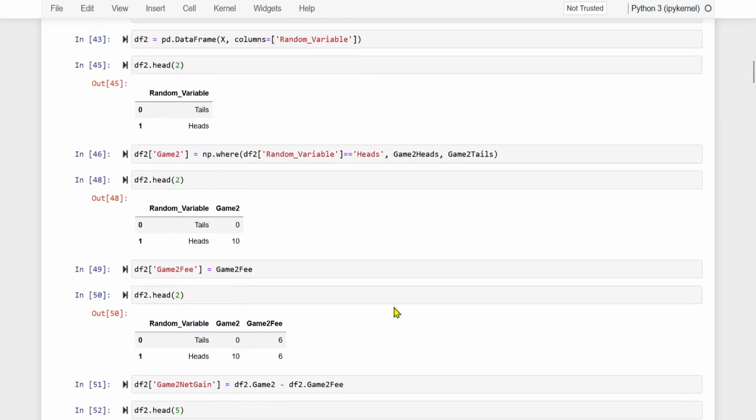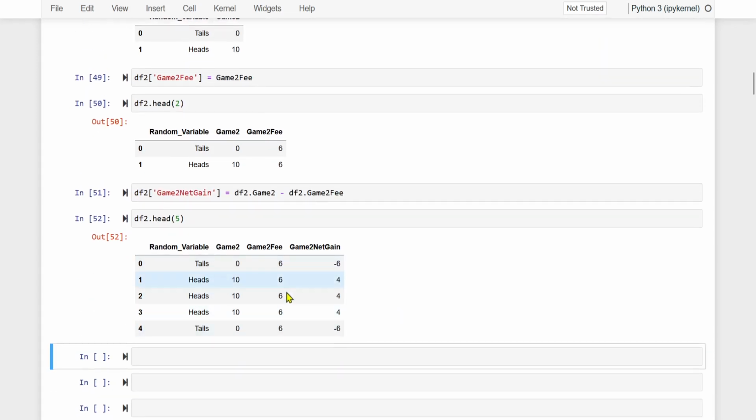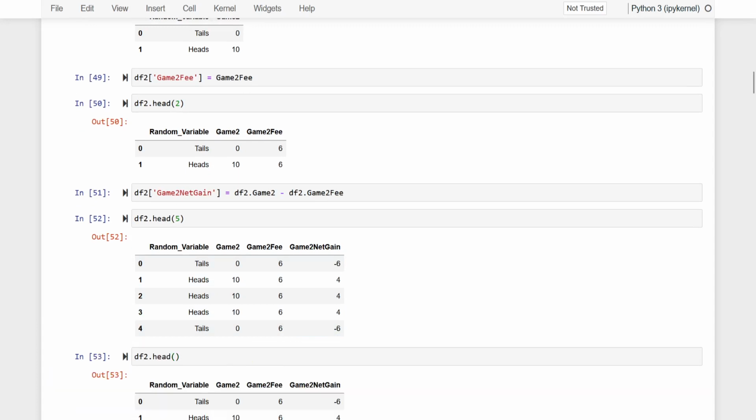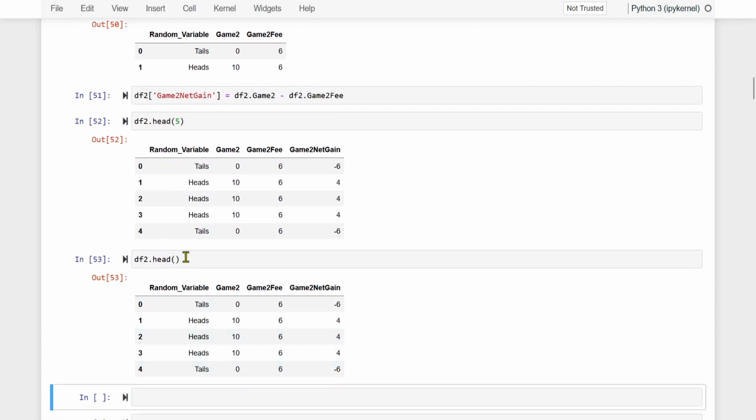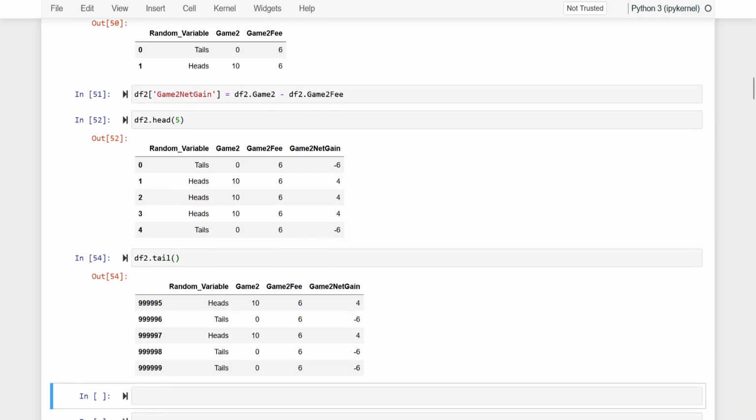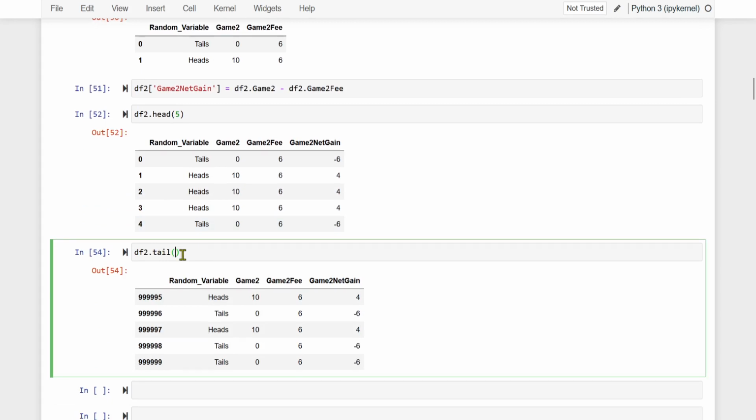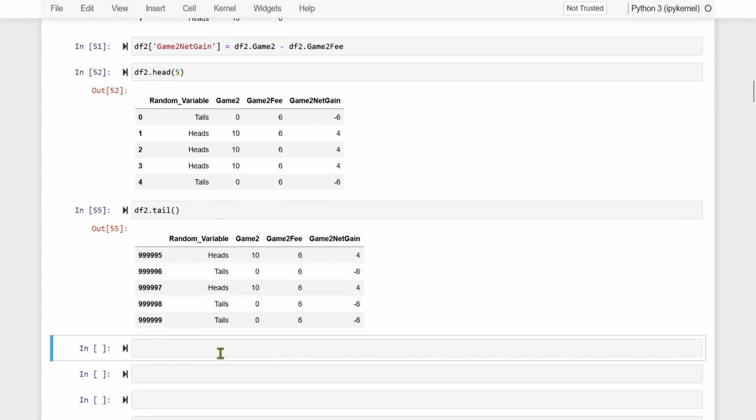Fine. Now we have many records over here, right? I think 1 million records. Let us see the tail of this. Tail means last 5 records. Of course, we can change it. We can write 1 or 10, whatever, but by default it shows 5 records. See, how many times? It is actually 1 million flips.